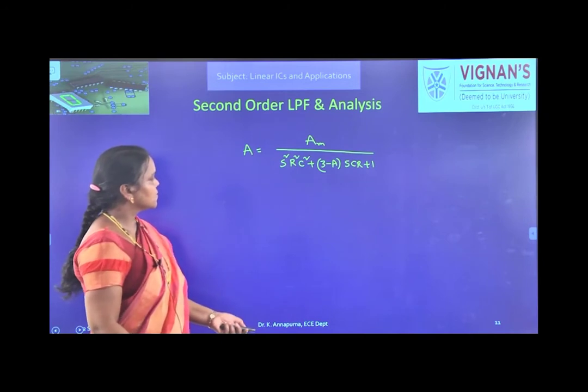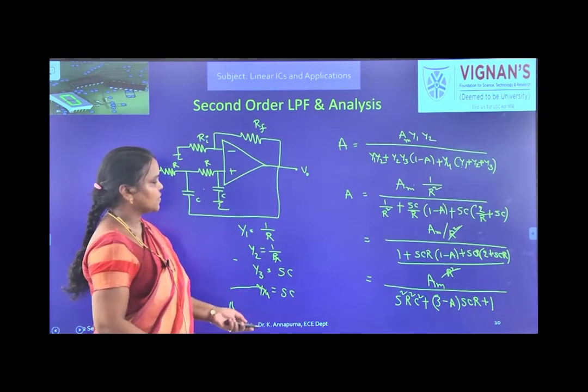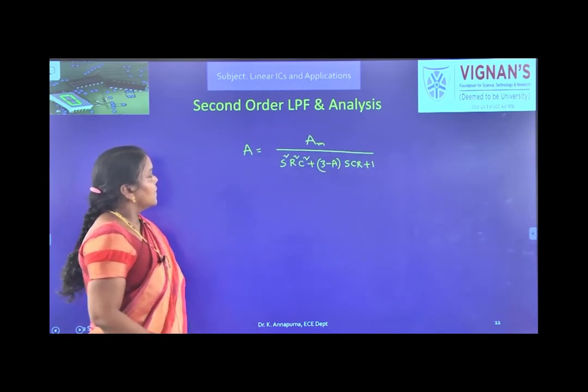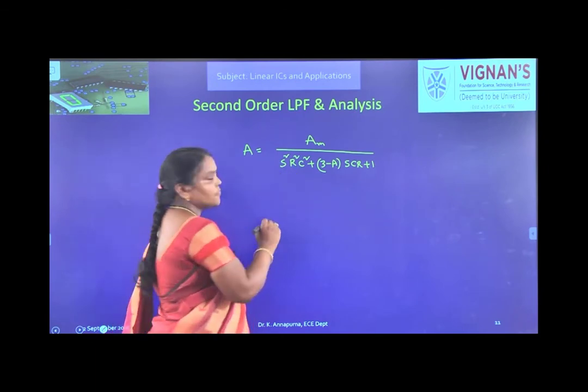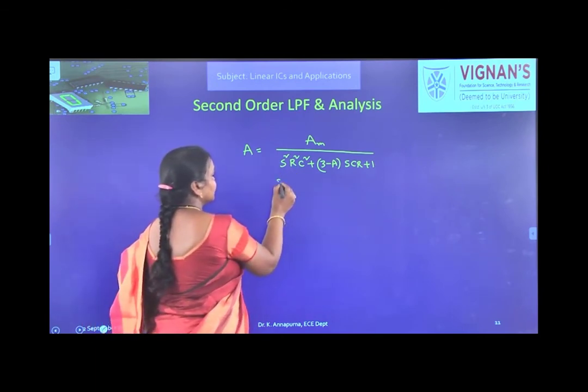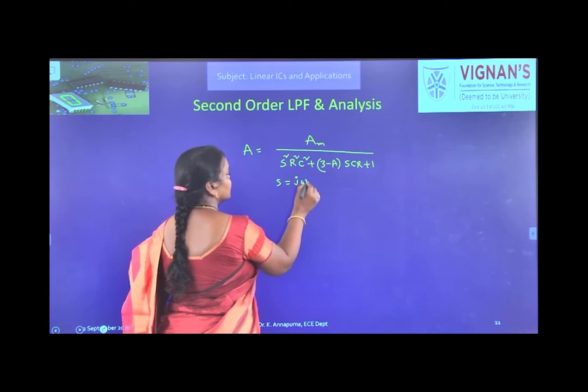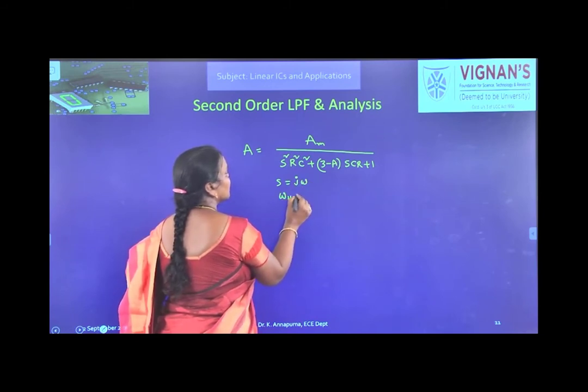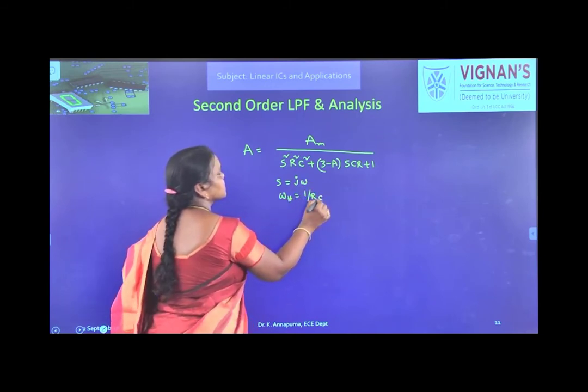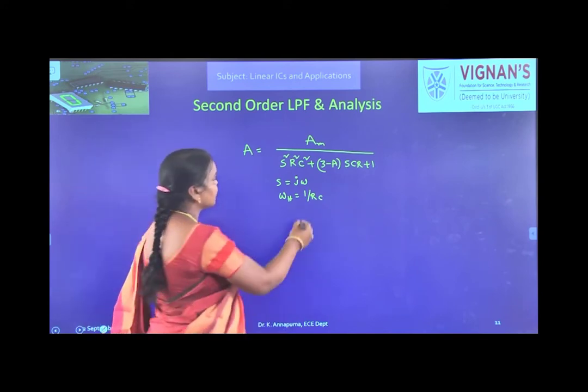So this is the expression. Now the cutoff frequency, S is j omega and omega h equal to 1 by RC, right? So the cutoff frequency.